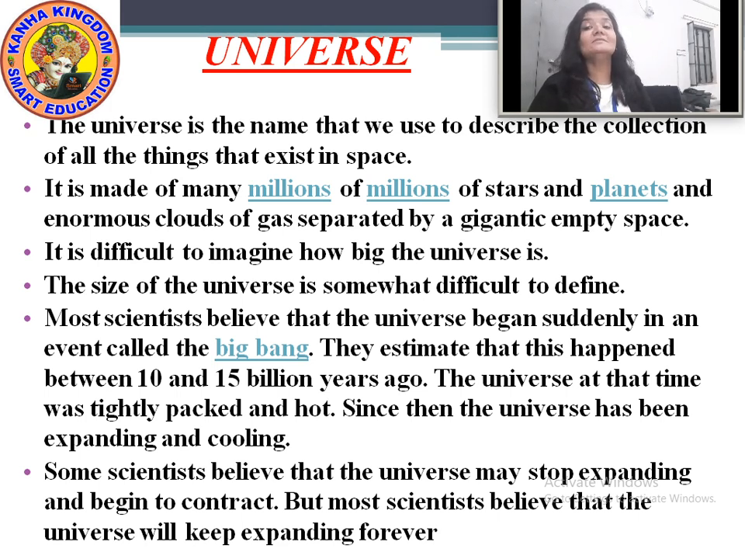And what does the universe consist of? Okay? It is made of millions of stars and planets and enormous clouds of gas separated by gigantic empty space. Now what more is there in the universe? There are millions and millions of stars, and also the planets and the clouds of gas which you see in space.